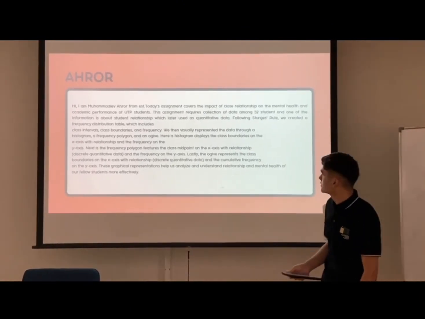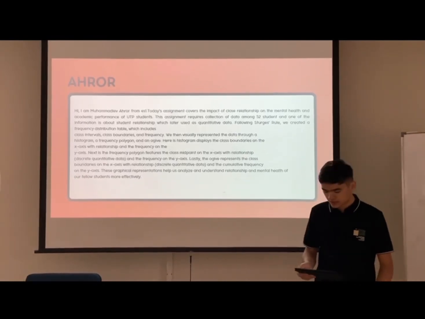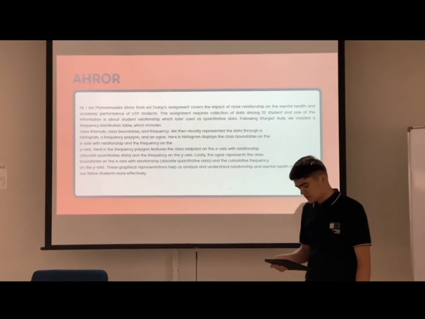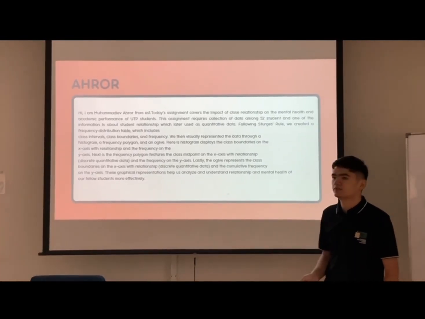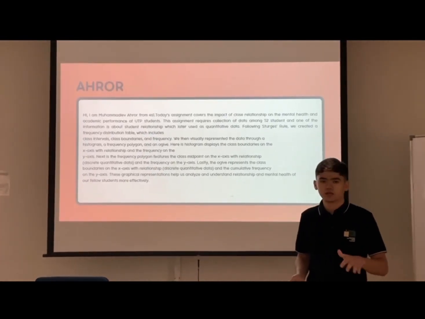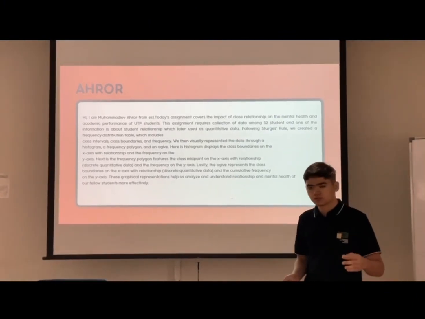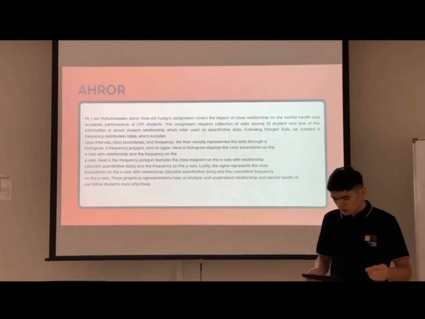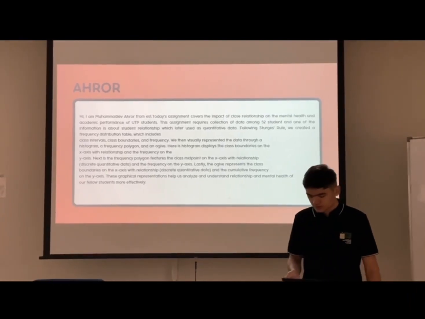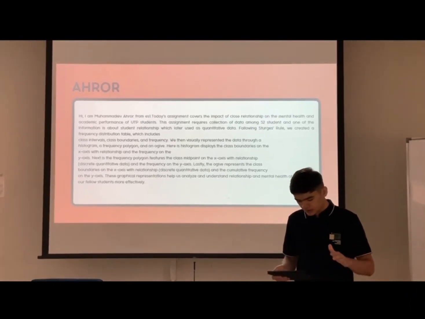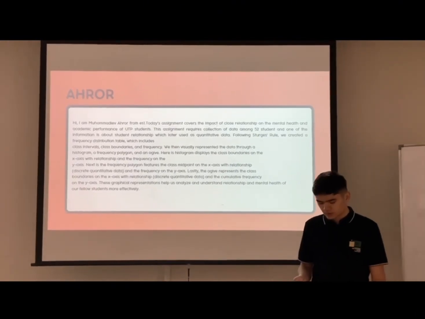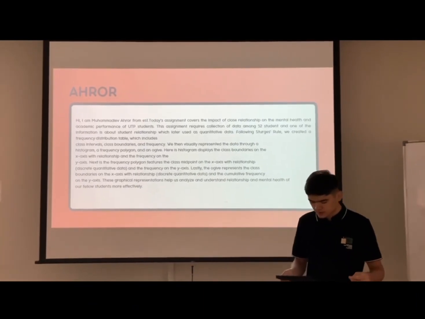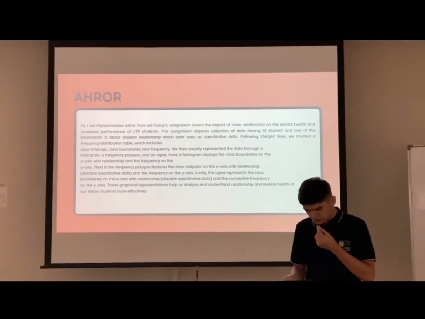So today we are going to cover the impact of close relationships on mental health and academic performance of UTP students. This assignment requires information from 52 students, and the first piece of information is the relationship of the students. Following Sturges' rule, we created a grouped frequency distribution table, which includes class boundaries, frequency, and other information.